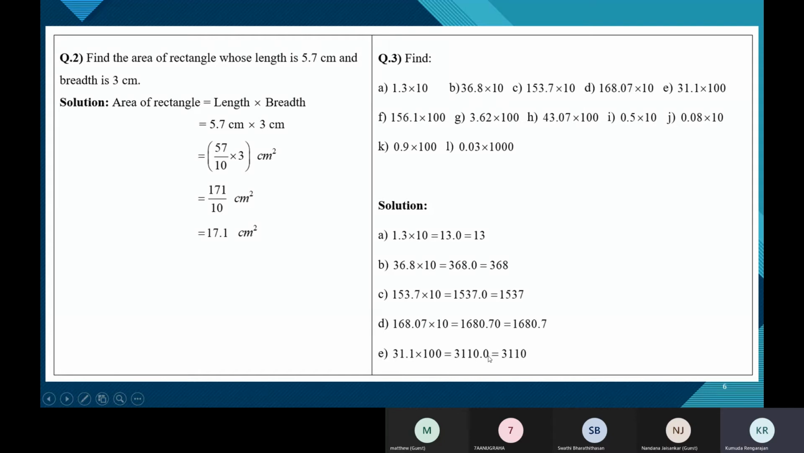Okay. Now coming to the decimal point. In this number, after the decimal point, there's one digit. So in the product, we place a decimal point in such a way that there's only one digit after it. Accordingly, we place it here. But this is nothing but 3110 because after the decimal point, there's only 0. So you can ignore it. The product is 3110.